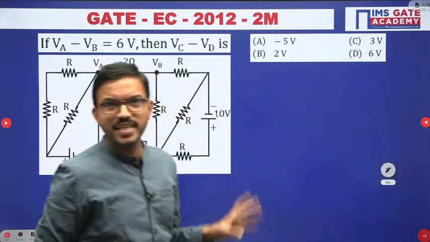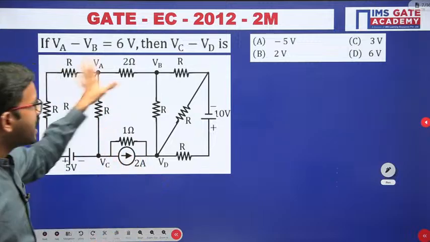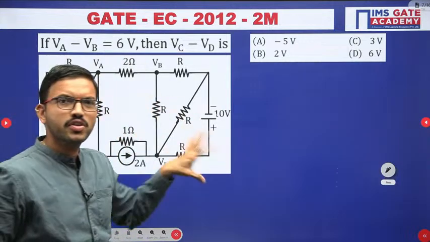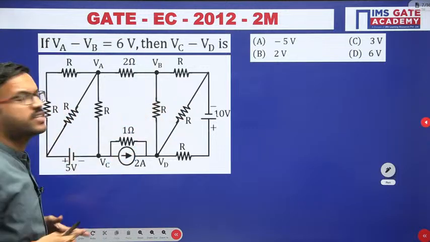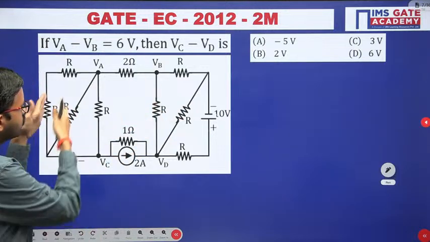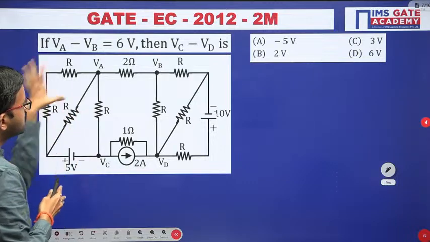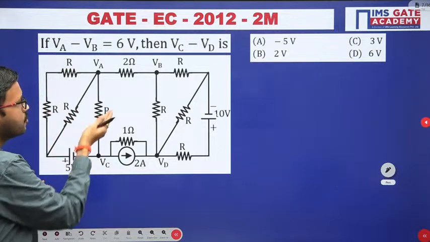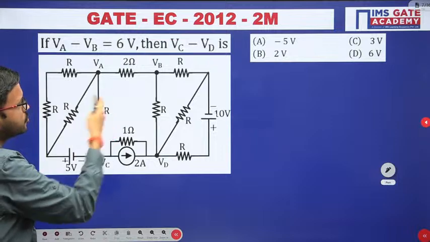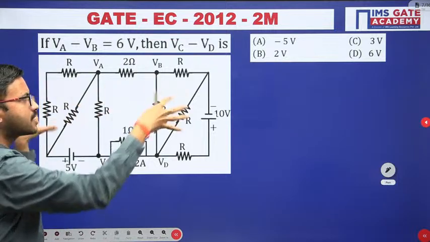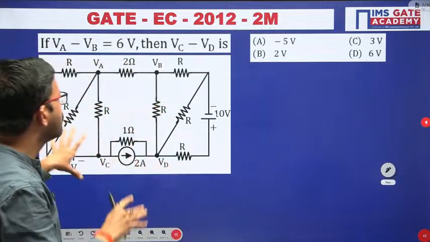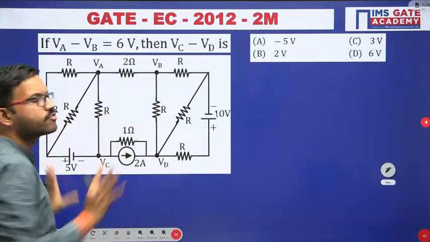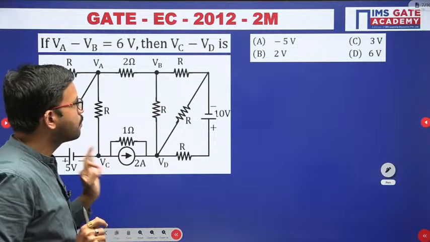So this is a very interesting question. When you look at the circuit diagram, you have a number of resistors connected in series and parallel, and then between two nodes they have connected something. It is a very big, complicated circuit in one sense. When you look at the circuit diagram, you might think it is a very tough question to solve, but